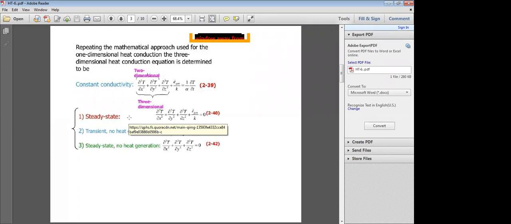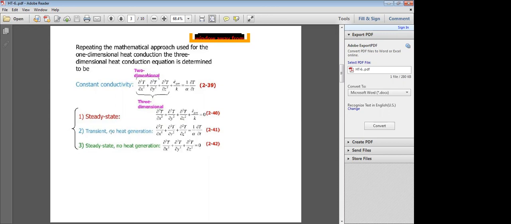And with the steady state, at the same time, if there is no internal heat generation, then ∂²T/∂x² plus ∂²T/∂y² plus ∂²T/∂z² is equal to 0. This term becomes 0 if there is no heat generation. That is steady state, no heat generation: ∂²T/∂x² plus ∂²T/∂y² plus ∂²T/∂z² is equal to 0.